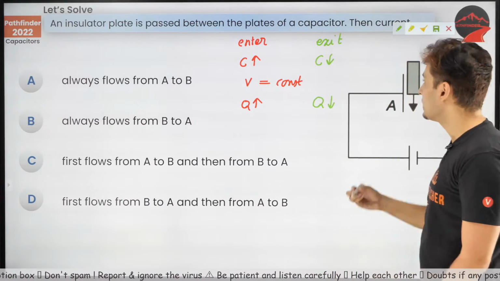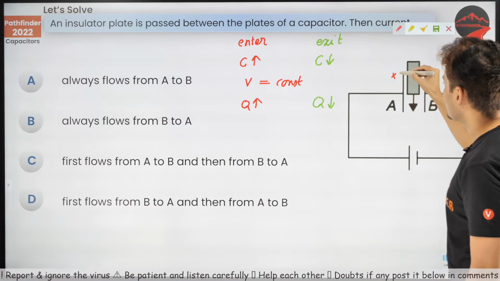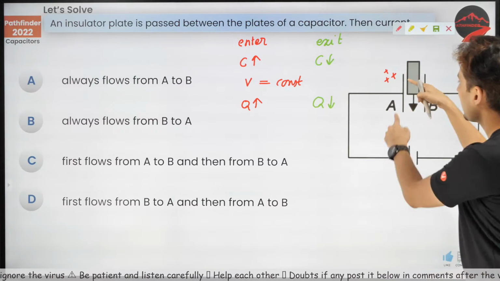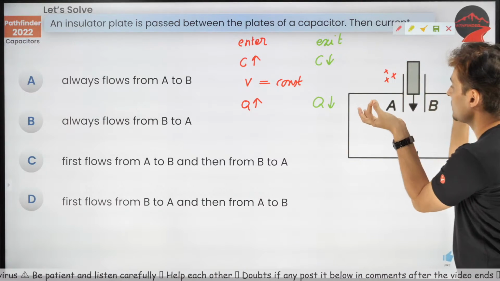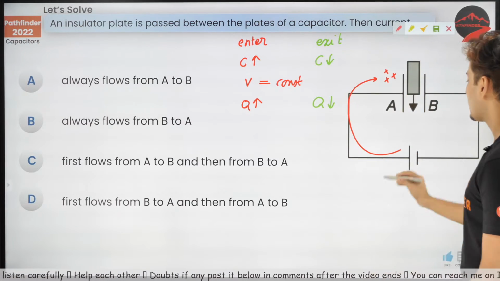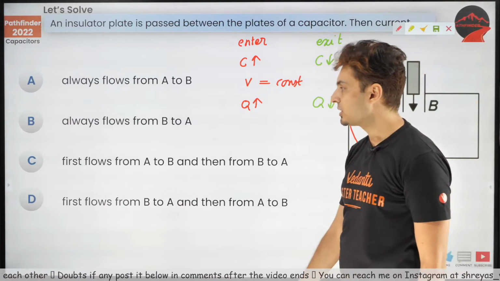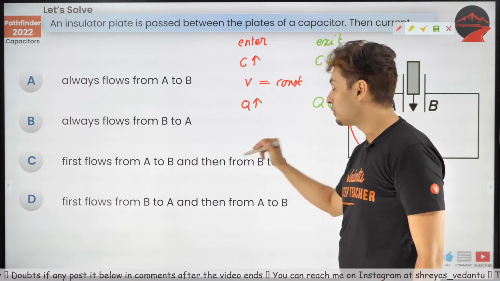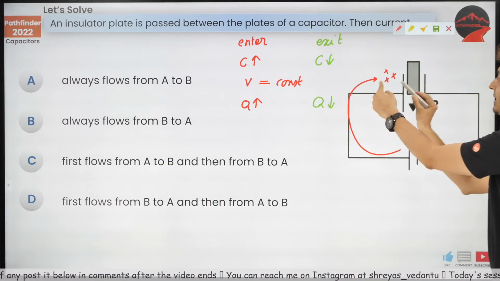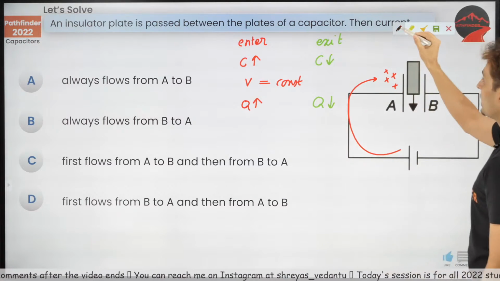Now think about it. While you are putting it in, the charge increases. How will this charge increase? There is only one way: if the current flows from A to B in that capacitor. Only then this charge will increase.